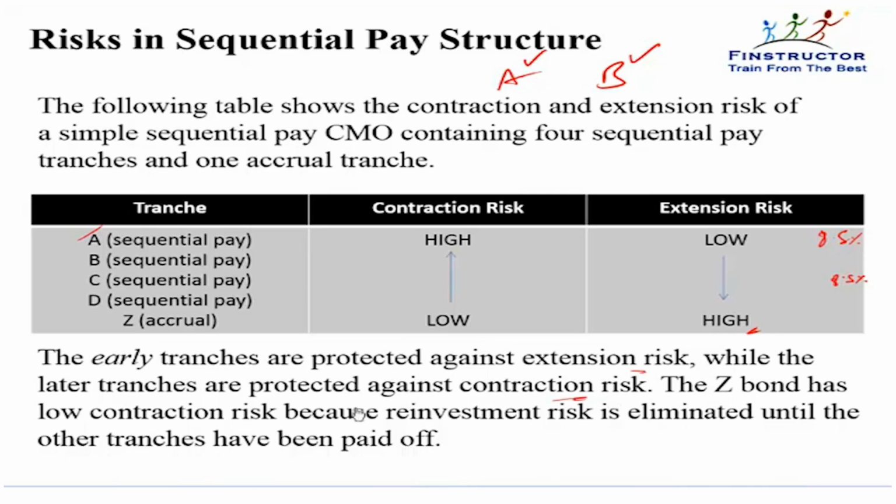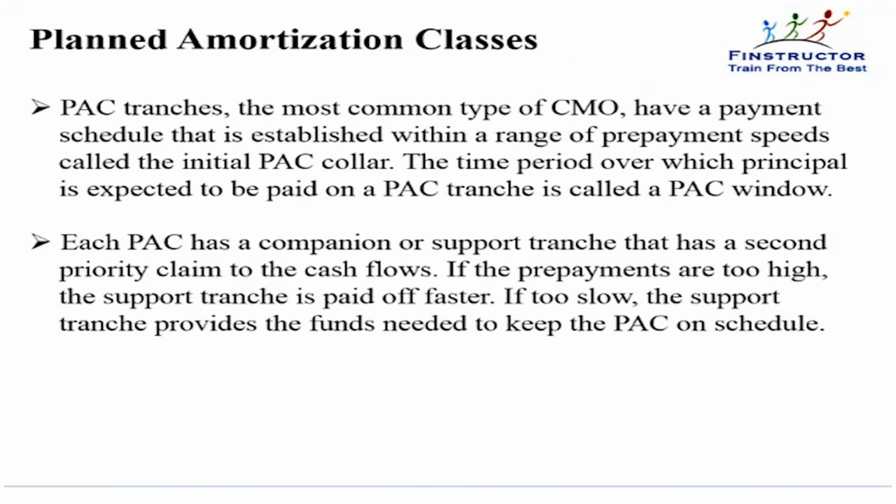The Z bond, that is the last tranche, has low contraction risk because reinvestment risk is eliminated until the other tranches have been paid off. So 8.5% he will continue to receive until all the other tranches have been paid off. However, there is extension risk, that is principal may get paid back too late. So that was one category or one method in which we could make tranches.